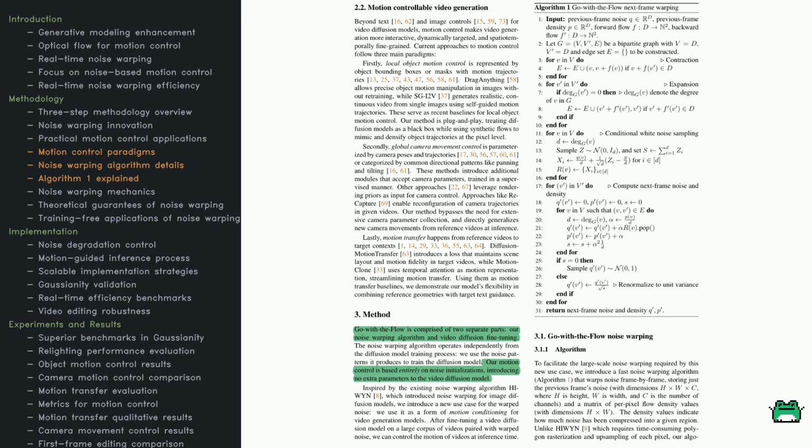Second, there's global camera movement, where you control the entire scene's motion for effects such as panning and zooming using camera pose data. Third, there's motion transfer, where you take the movement from one video and apply it to another, preserving scene integrity in the process.